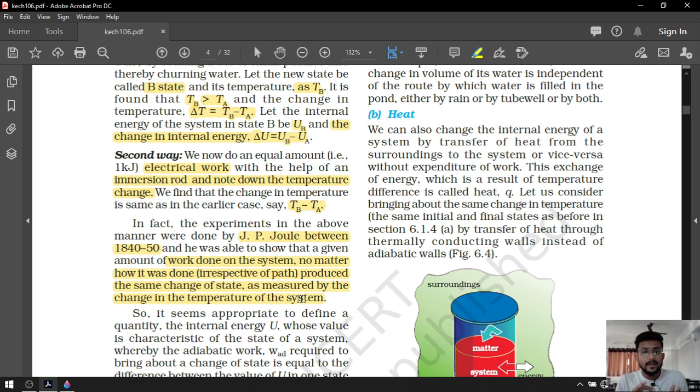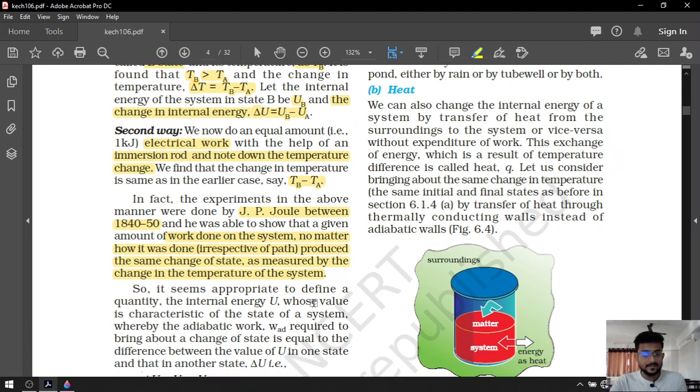The way is not the reason over here. It is independent of the way we are doing work. It only depends on the amount of work. Because in both the ways, we provide the same amount of work energy, 1 kilojoule. So the change in temperature was also the same, and because of that the change in internal energy will also be the same.